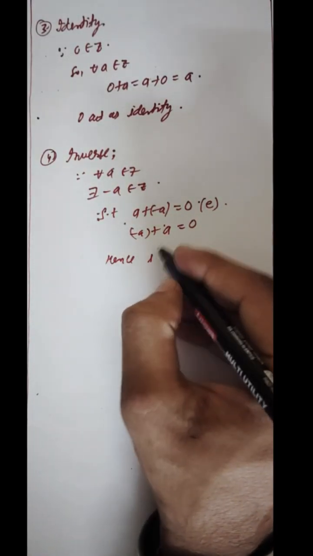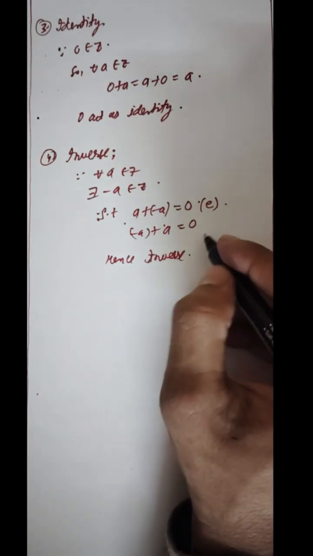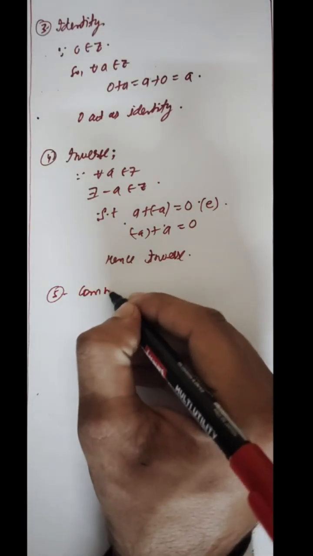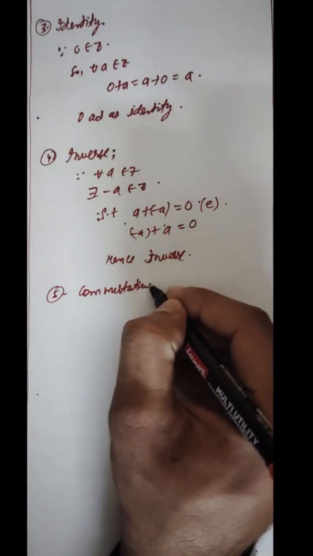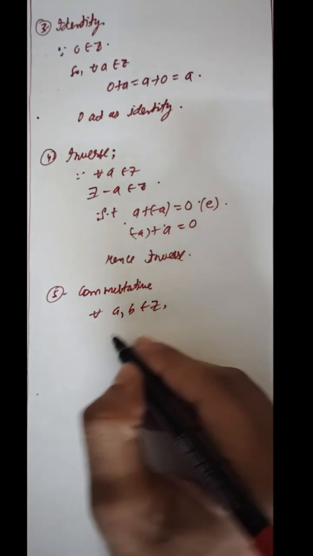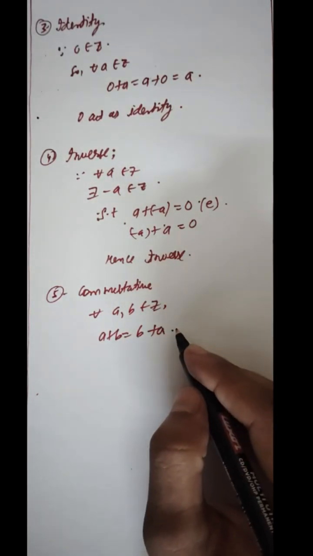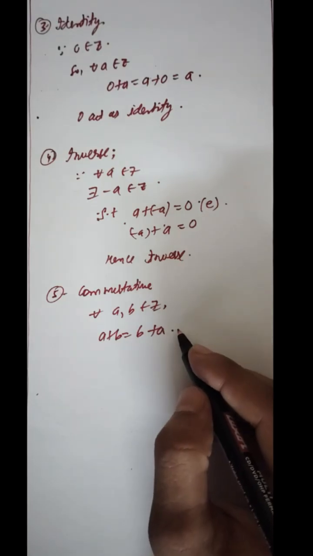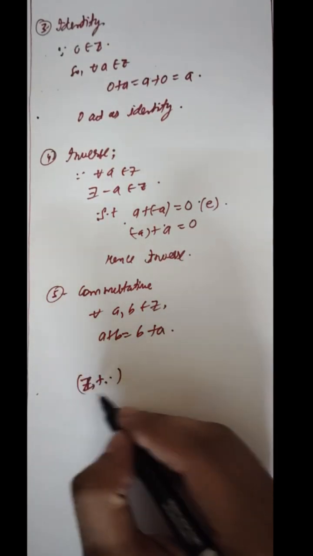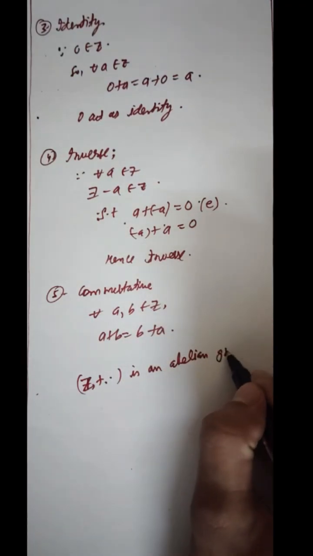Hence inverse also exists for (Z, +). And the fifth one is commutative. For all a, b belonging to Z, we know that a + b = b + a, as commutativity is obeyed under the integers. Hence our (Z, +) is an abelian group. This is our first rule.